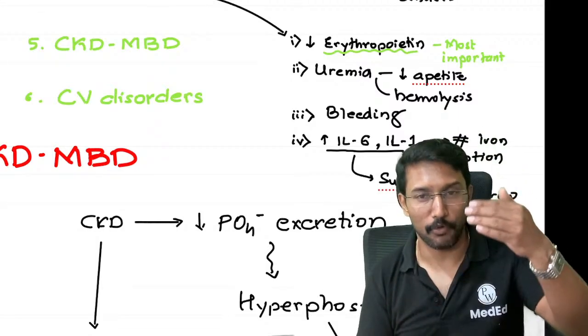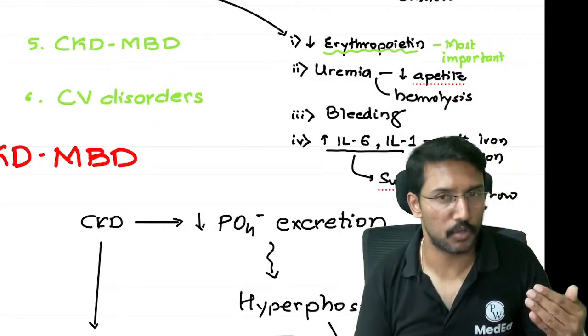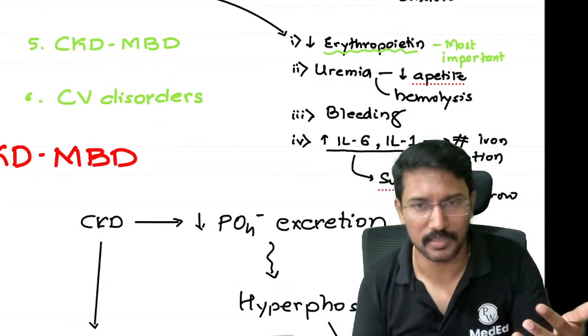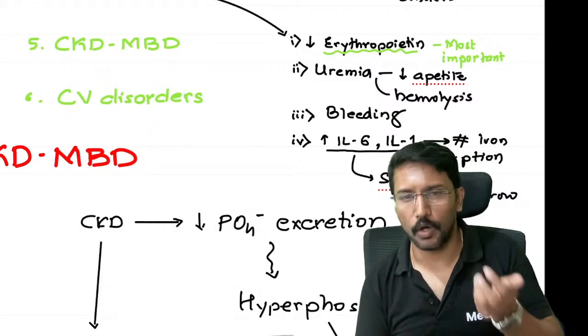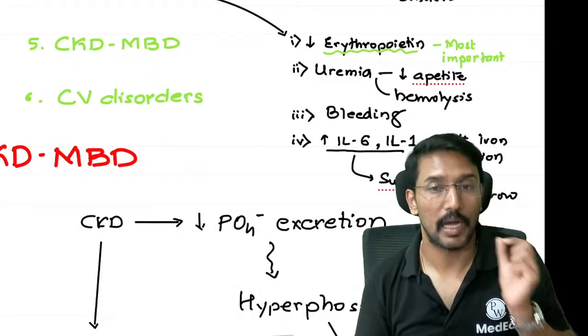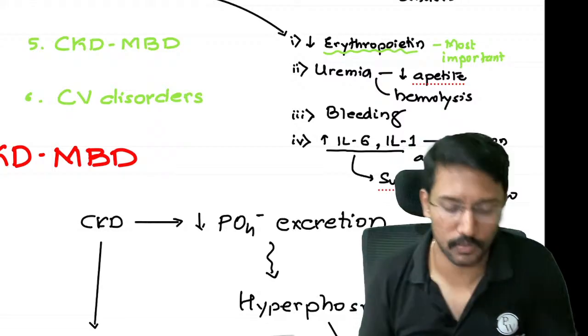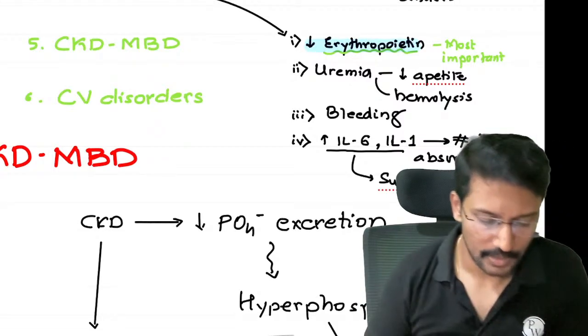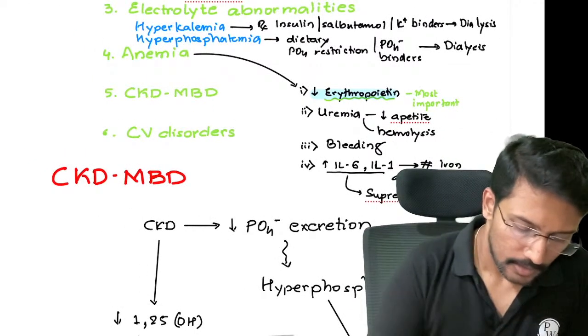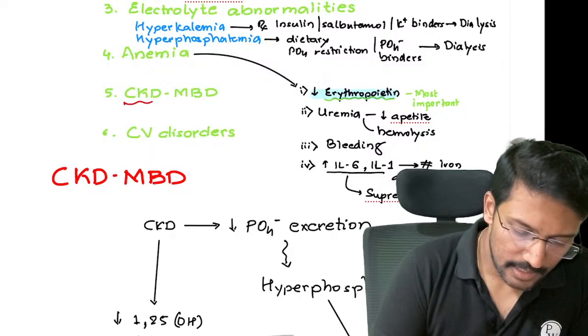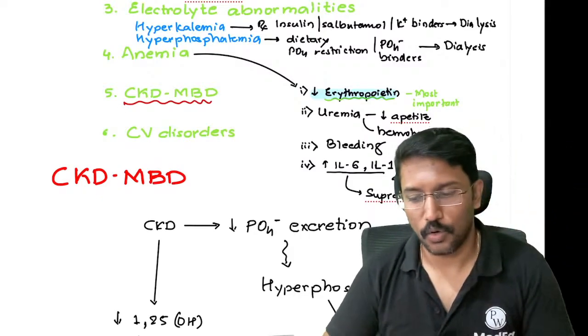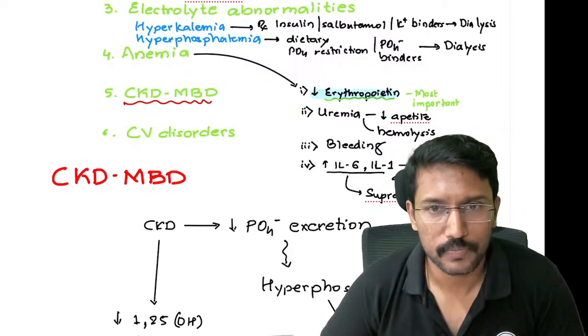Repeatedly they ask which of the following mechanisms are involved in the anemia of CKD. They will give 3 of the lists I have given, and one of the options will be all of the above. All of the above would be your answer. But if they ask you to pick the most important one, it is the erythropoietin deficiency. Okay. Then we have an entity called CKD related mineral bone disease, or CKD-MBD.